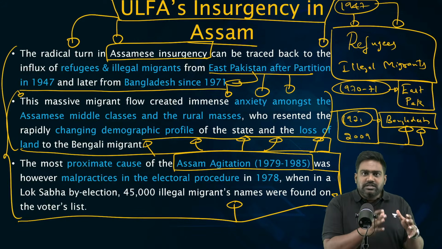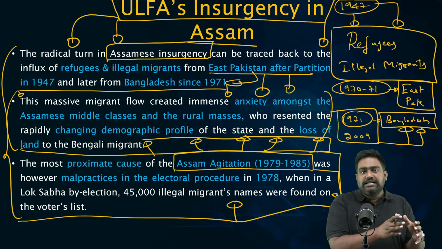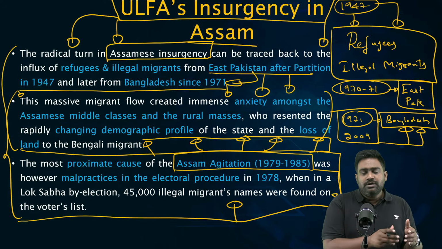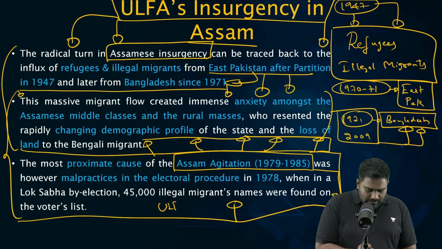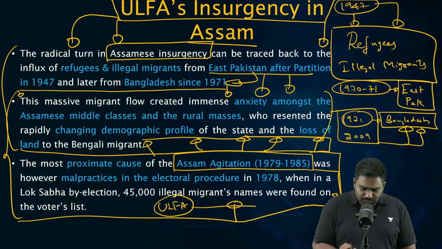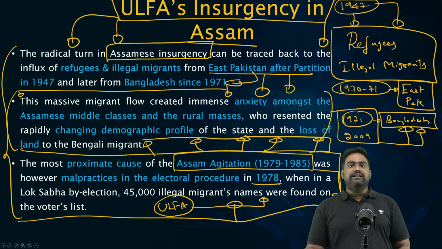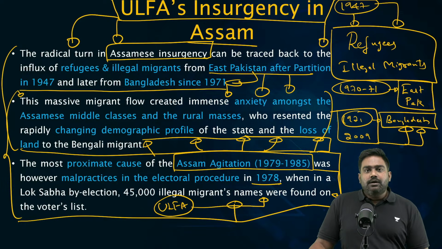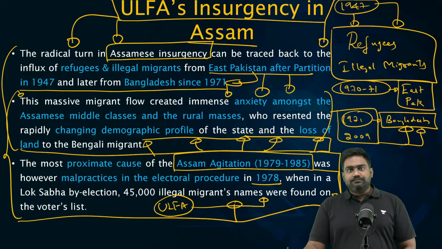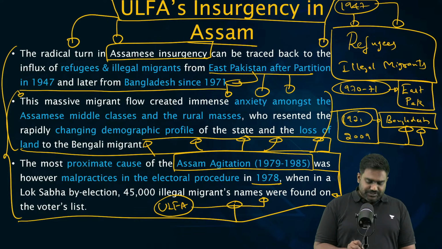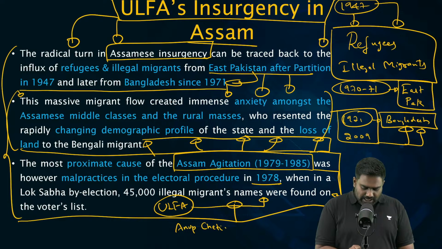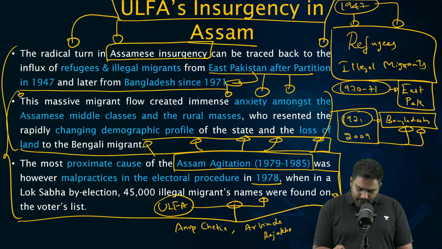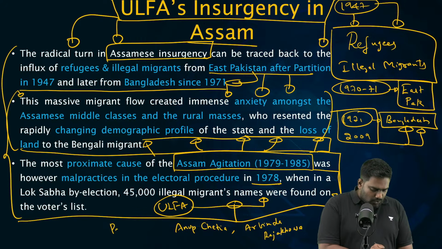So some of the radical student leaders broke away from the protests, broke away from the agitation, and founded ULFA. This is how ULFA was born in 1978-79 under leaders like Arabinda Rajkhowa and Paresh Baruah and the others. You might have heard of names such as Anup Chetia, Arabinda Rajkhowa, and Paresh Baruah.